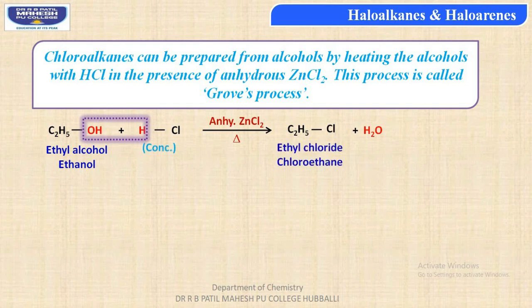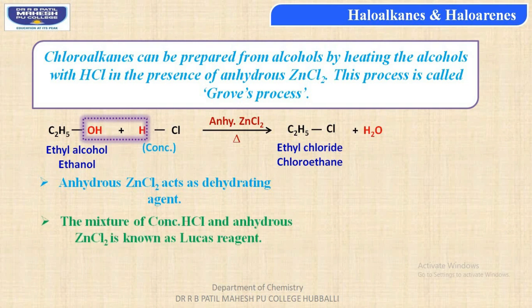Anhydrous zinc chloride acts as a dehydrating agent. So in this reaction, students, the anhydrous zinc chloride that we are using removes the water molecule which is formed as a byproduct in the above reaction. Thus, zinc chloride acts as a dehydrating agent.